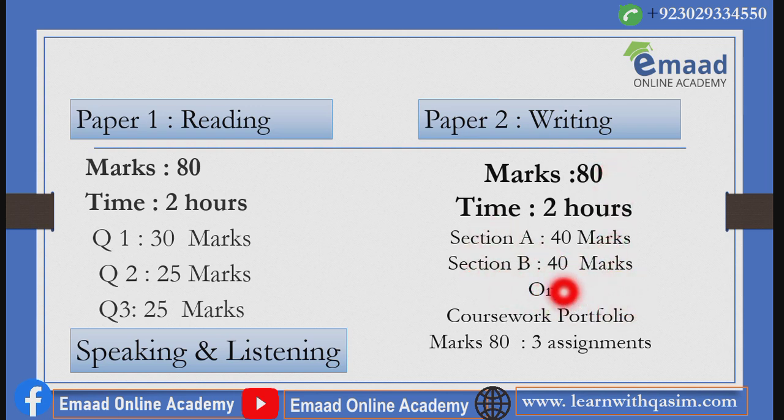These 3 assignments will be included in place of the writing paper and will carry 50% weightage in the total grading. And another thing that the students of First Language English Cambridge IGCSE have the opportunity to do is the speaking and listening test. This speaking and listening test will be endorsed separately. It will not be included in the total grading.